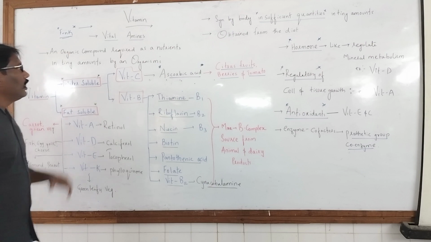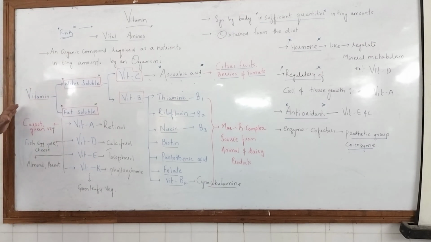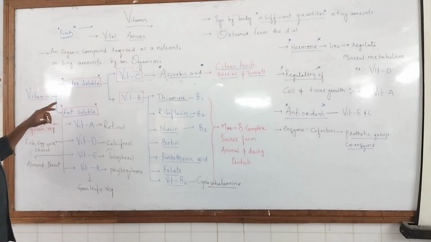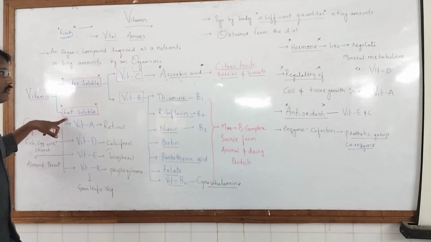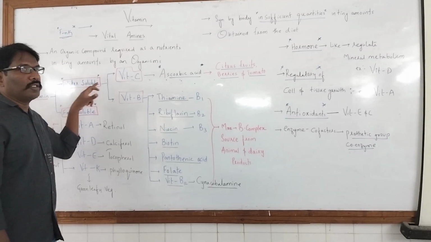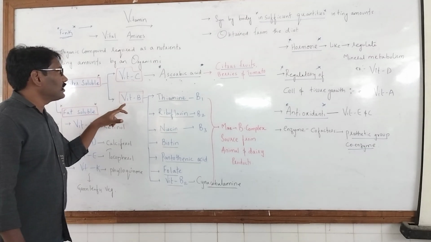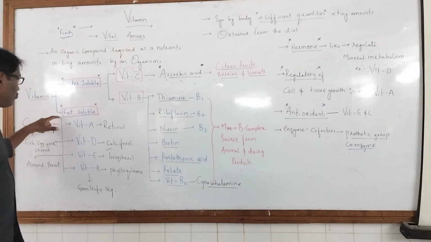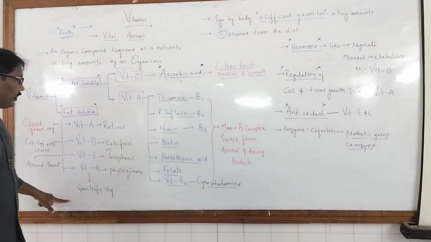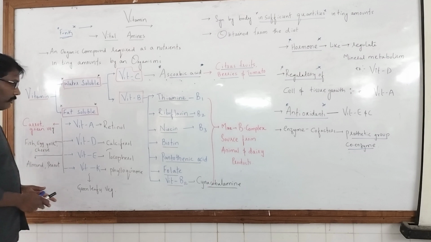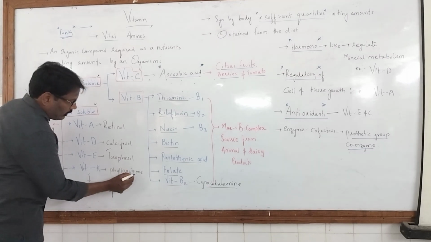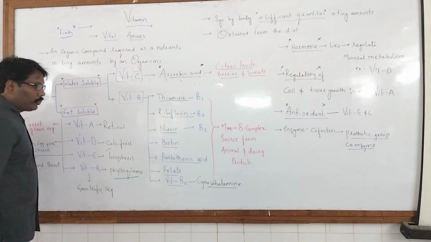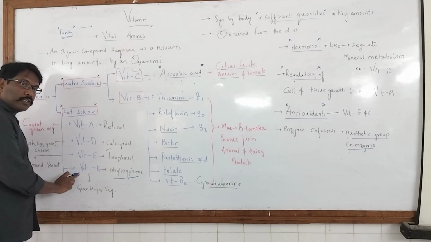So these are the classifications of vitamins, differentiated into two types: water soluble and fat soluble. Water solubles are vitamin C and B, and fat solubles are A, D, E, K. In entrance examinations, they frequently ask: phylloquinone is a type of which vitamin?